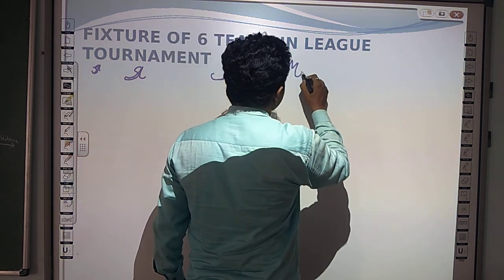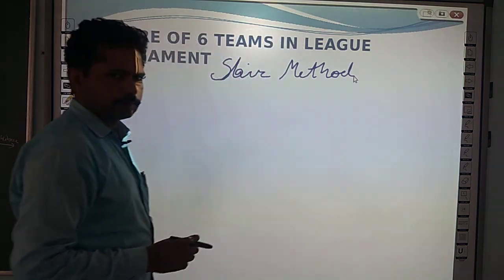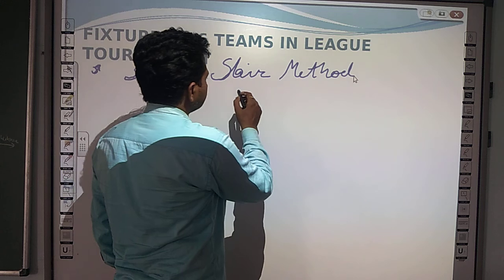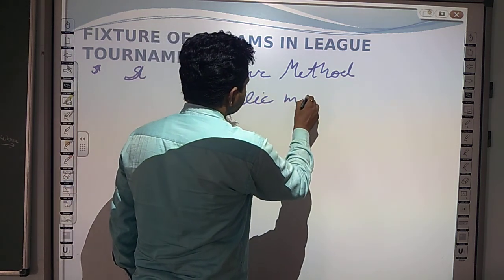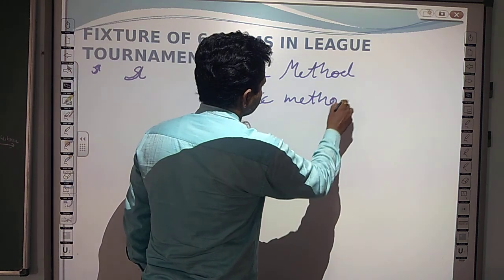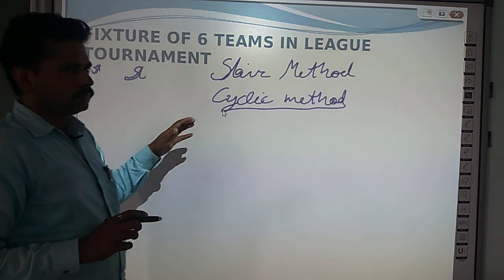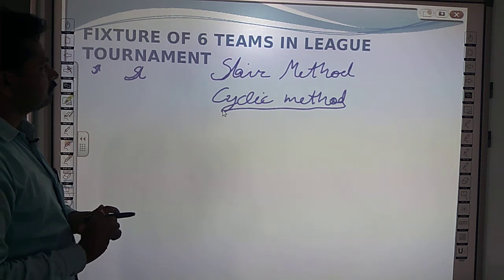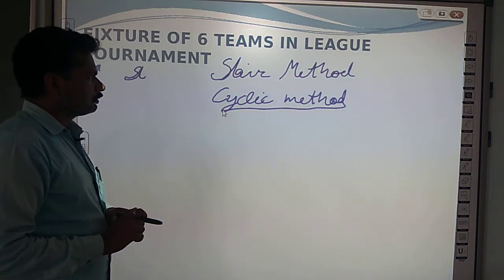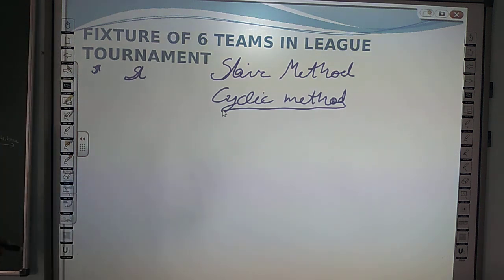the stair method, okay, and second is considered as the cyclic method. These are the two methods from which the fixture for 6 teams in a league tournament can be drawn. So first of all, we will discuss the staircase method.